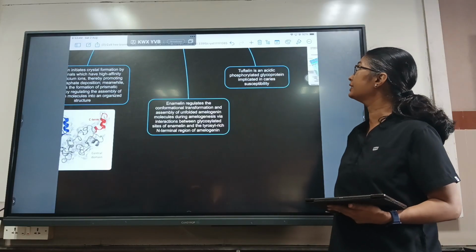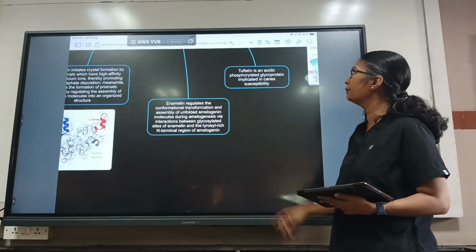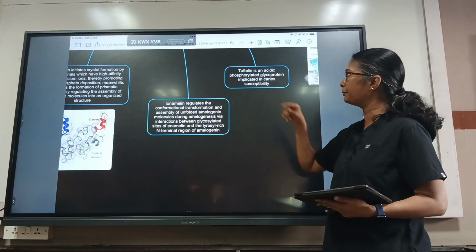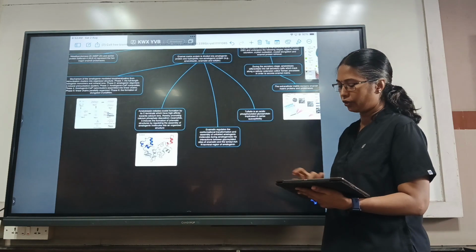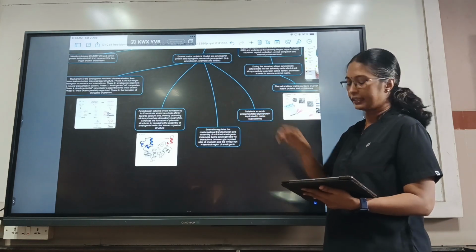And dentin phosphoprotein is an acidic phosphorylated glycoprotein which is implicated in caries susceptibility. So this plays an important role. This was degraded during the enamel formation.